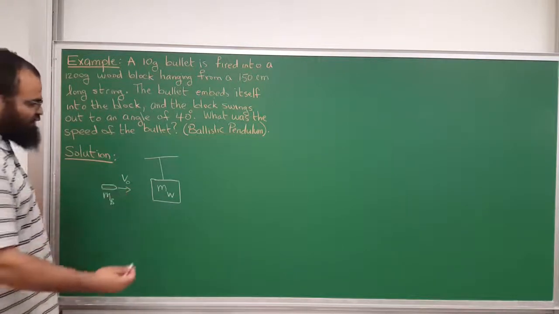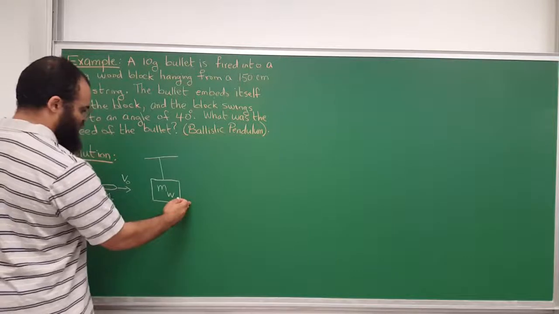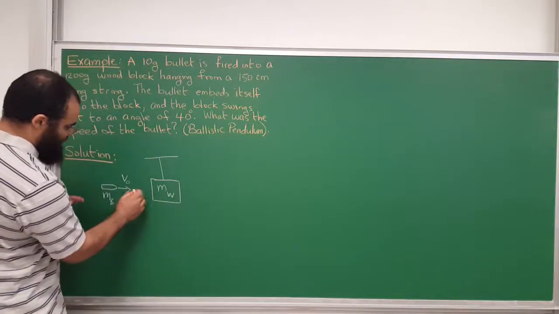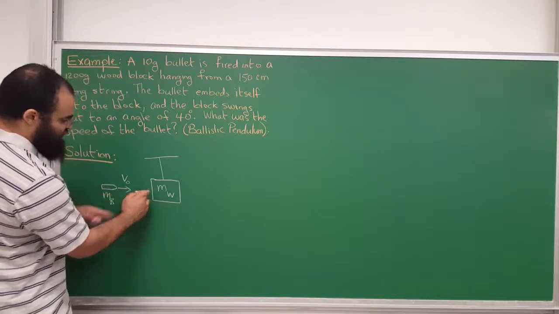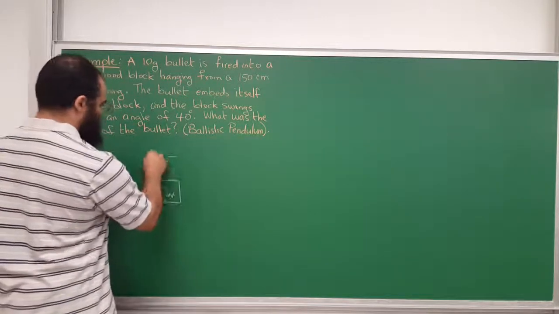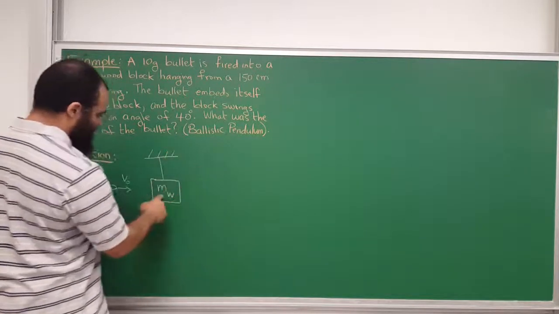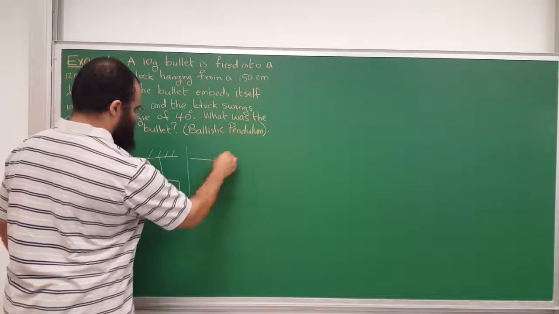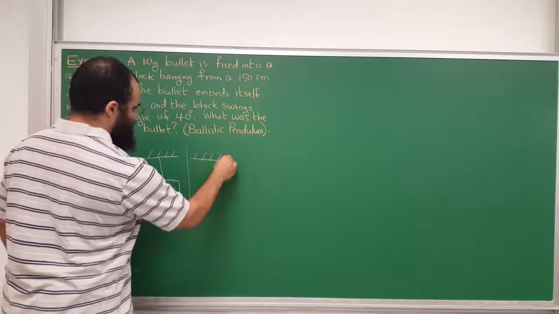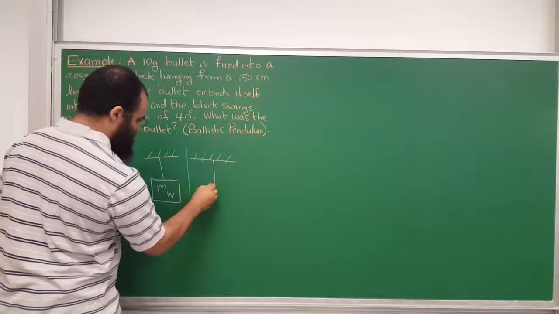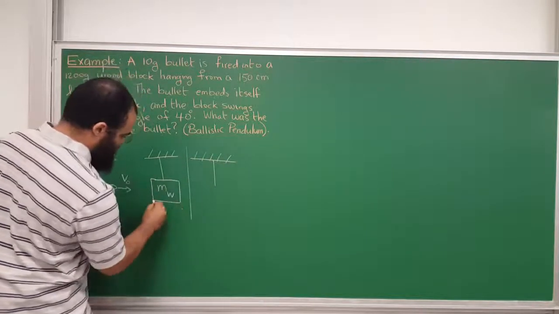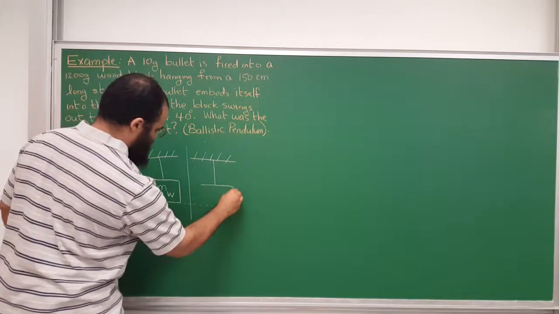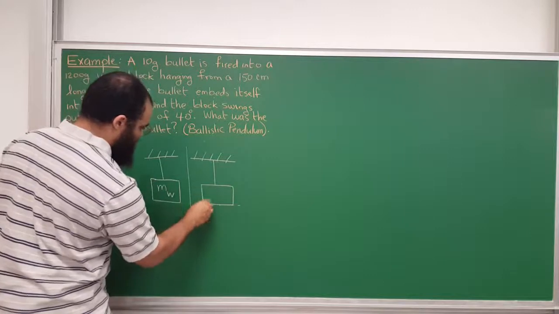The bullet collides with the block. So this is step one, right before collision. Imagine the bullet is really close, about to collide with the block. The block is hanging. The block has an initial speed of 0. So the next step is that the bullet goes into the block really quickly, so that it's still at the same level, and embeds itself into the block.